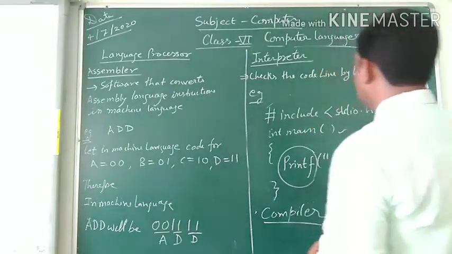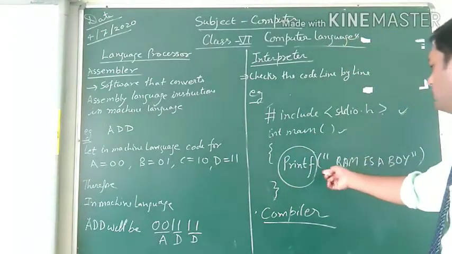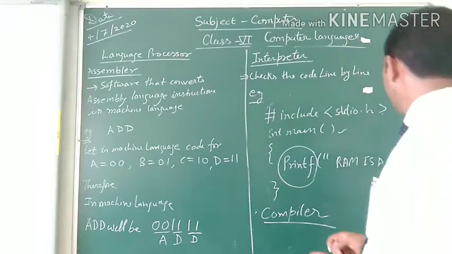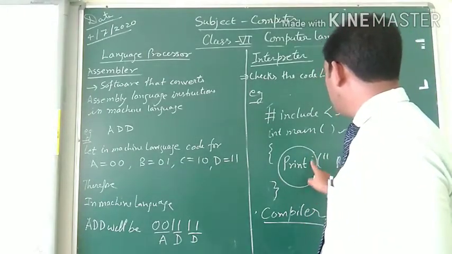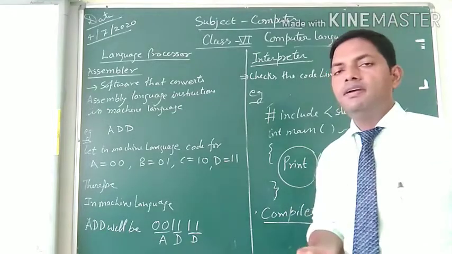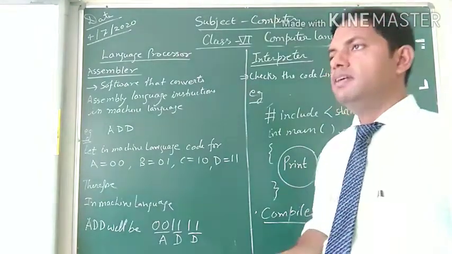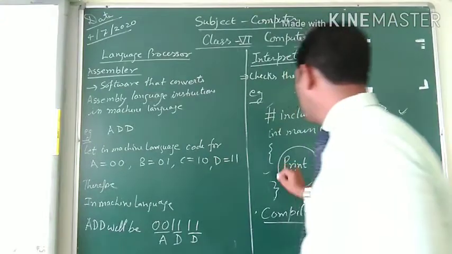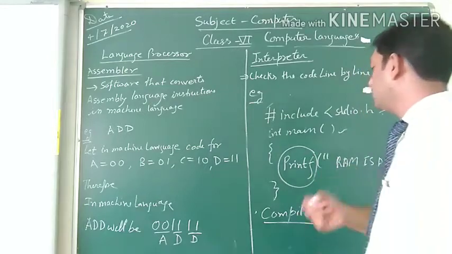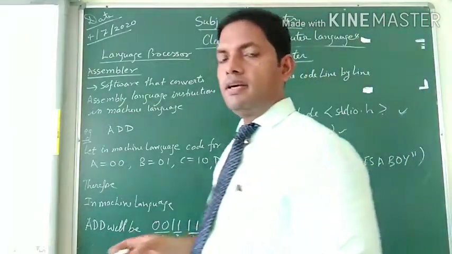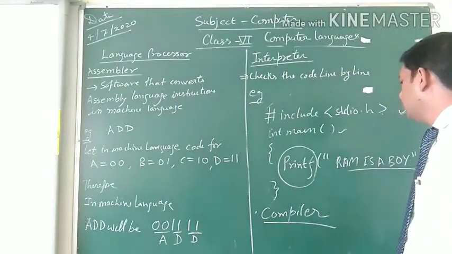Let us see a program in C language which is written like this: include stdio.h and main, printf, Ram is a boy. Now in this, if in printf the f is not written, it will show an error. It will tell us that there is an error in this line. This is the way the interpreter works. And then if you write the printf syntax correctly, then it will run the program and the message will appear, Ram is a boy.